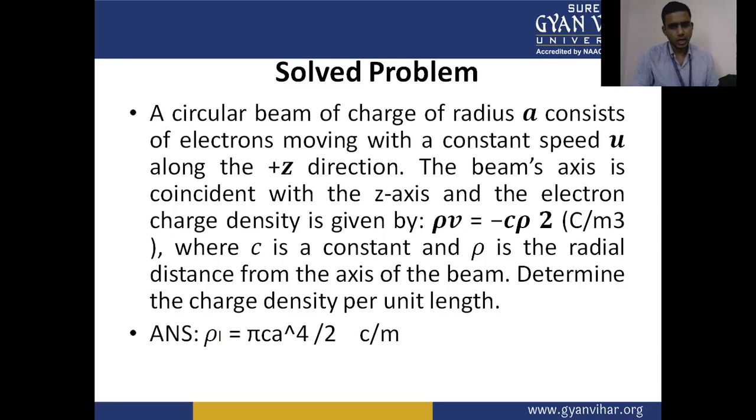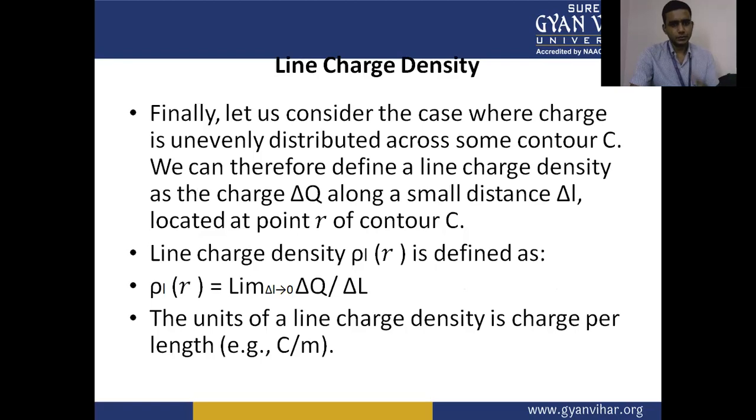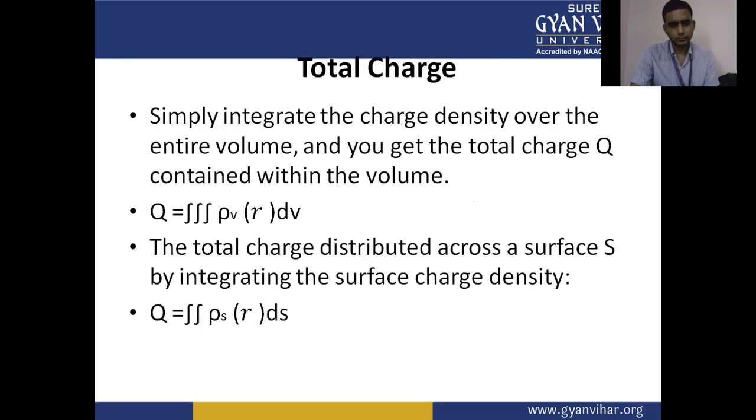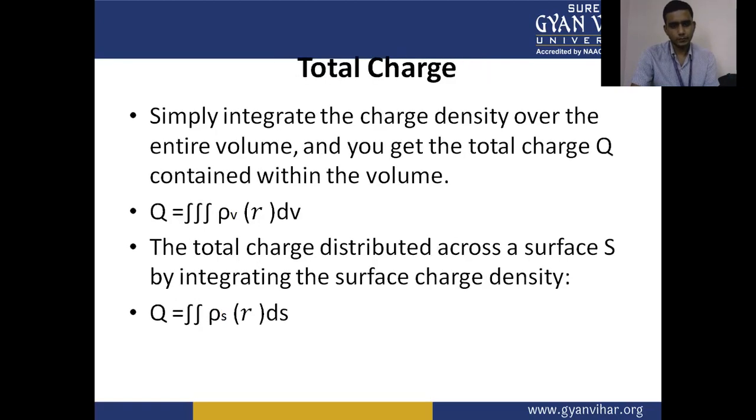This is the formula for calculation of charge density due to the line, over a small distance. Well, it is Q upon delta l.